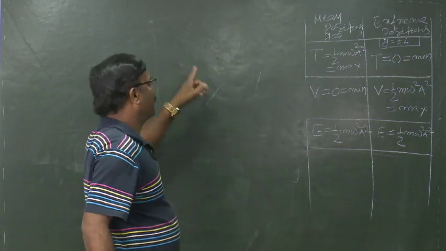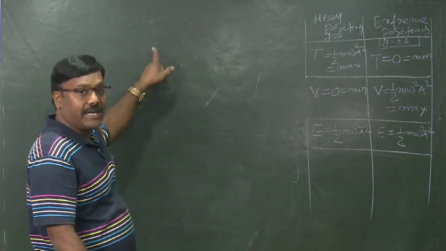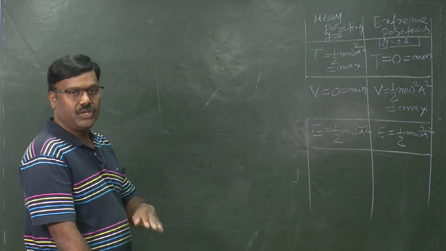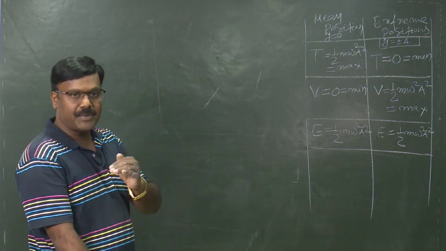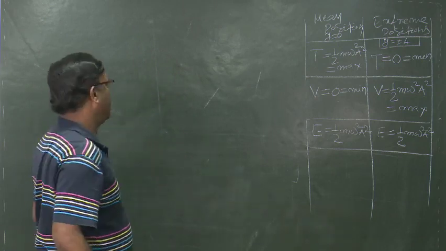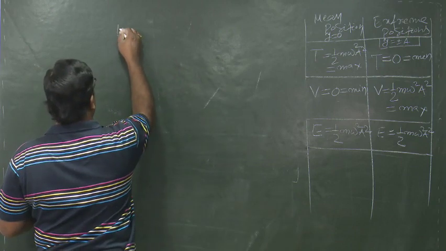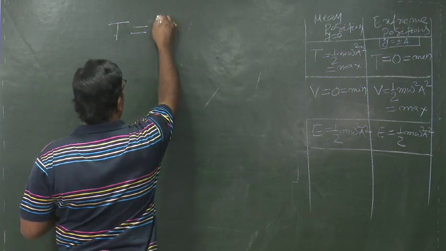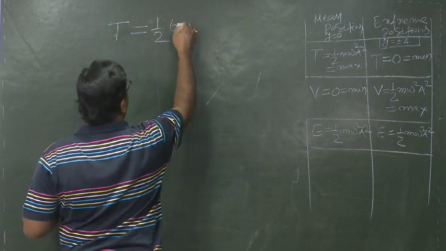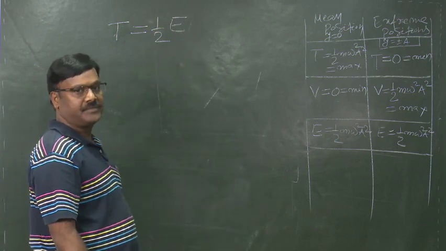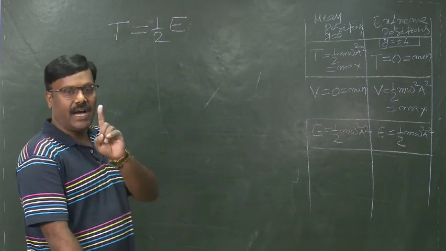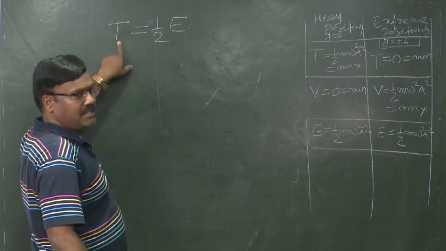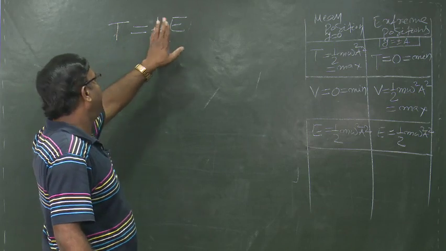That is, at what point from the mean position is the kinetic energy equal to half of the total energy?